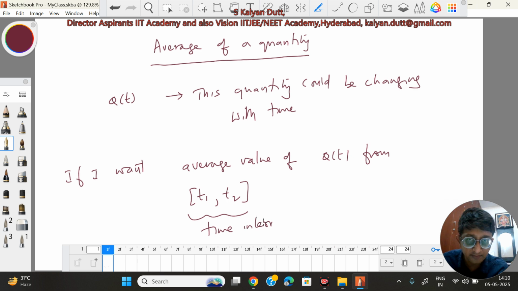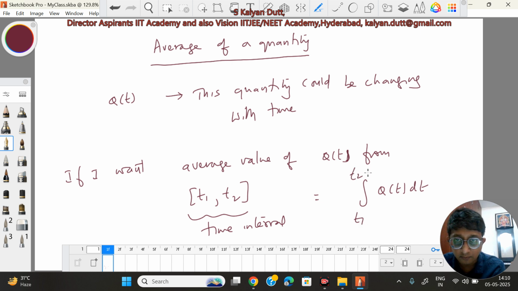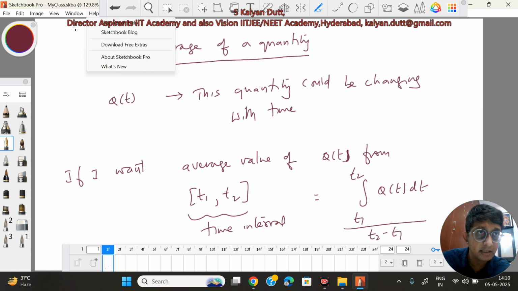So you must specify the starting and ending time in order to calculate the average. So average value of q of t is defined as the integral of q of t with respect to time from t1 to t2, divided by the time difference. This is how average of the quantity is defined.